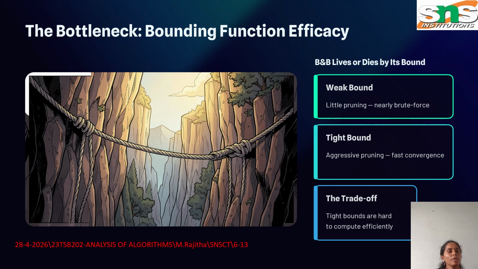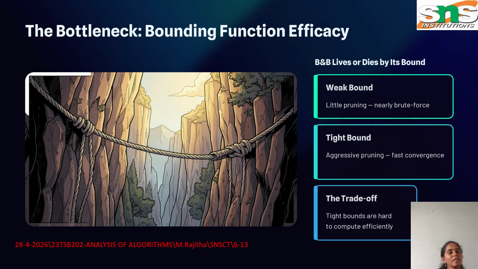The bottleneck: bounding function efficacy. Branch and bound depends heavily on its bounding function. A bounding function estimates whether a solution is worth exploring. If the bound is weak, the algorithm cannot eliminate many branches. As a result, it behaves almost like brute force. If the bound is strong and accurate, many unnecessary branches can be removed early. This significantly improves performance.